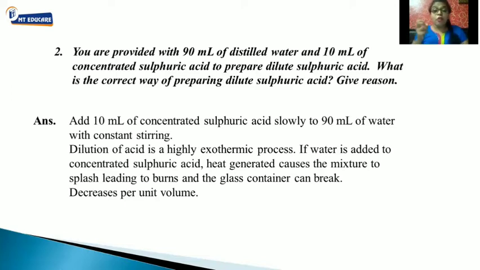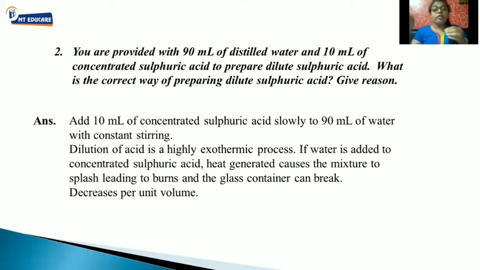Now what we have actually done, we have added concentrated acid to water slowly. But if we do vice versa, if we add water to acid, what will happen? A large amount of heat will generate, and it will lead the mixture to splash, leading to burns, and accidents might take place.